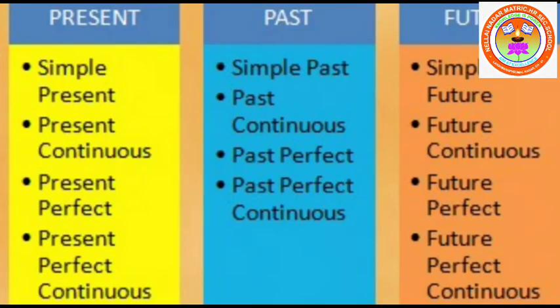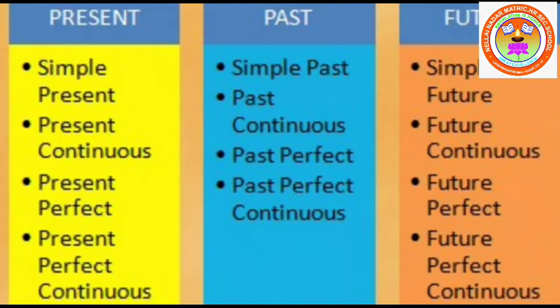So let us see the types of tenses. There are 12 types of tenses in English. Present tense, past tense, and future tense. There are 4 types of present tense, 4 types of past tense, and 4 types of future tense also.